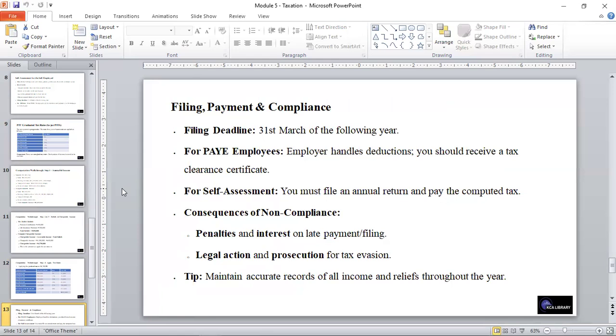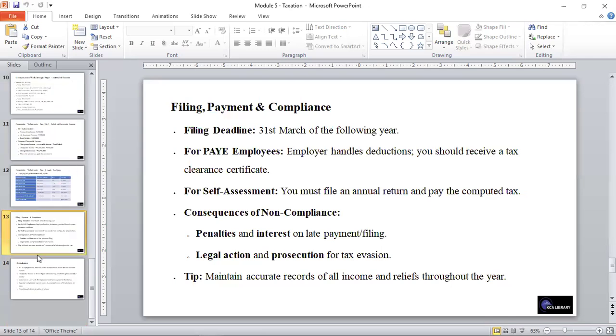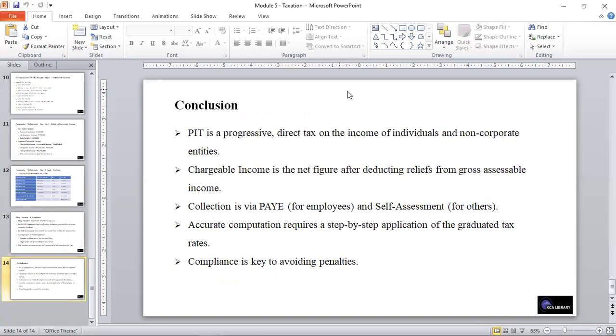For PAYE, employers handle deduction, and you will have to receive the tax clearance certificates. For self-assessment, it's a must to file an annual return and pay the computed tax. The consequences are penalty and interest on late payment, and legal actions and prosecutions for tax evasion. And you need to maintain accurate records of all income and relief throughout the year. It is very important in order to get the accurate tax to be paid.